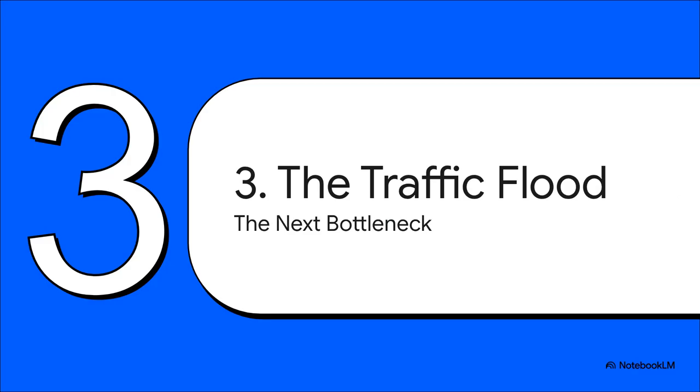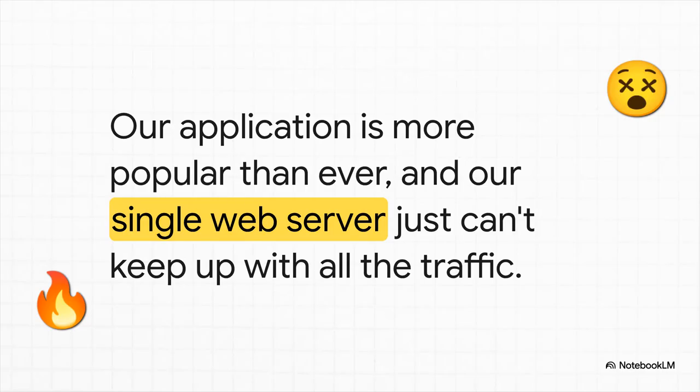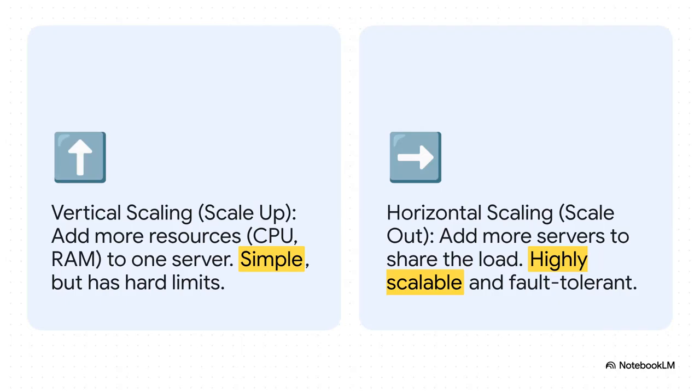All right, we fixed the data bottleneck, but our own success has just revealed the next problem. All that new traffic is now flooding our one application server, and it's become the new weak link in the chain. Our app is a certified hit, which is great, except now our single web server is just getting hammered. Pages are loading slowly, people are getting errors. It's clear that one server just isn't going to cut it anymore. It's time to share the load. So we're at a crossroads with two main options.